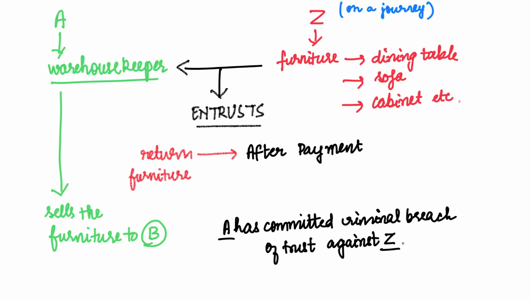Here A is a warehouse keeper, whereas Z, another person, is going on a journey. Z provides all his furniture to A and asks him to keep it in the warehouse based on a contract that after a stipulated sum of amount is paid, A shall return the same furniture back to Z. However, A, behind Z's back, sells that furniture to B. Then in this case, A has committed criminal breach of trust.